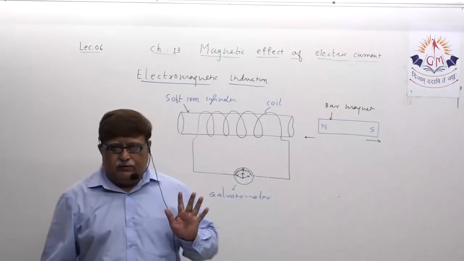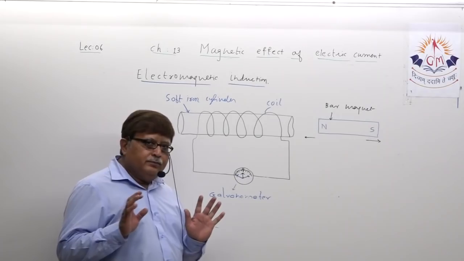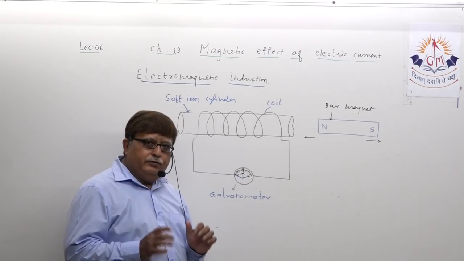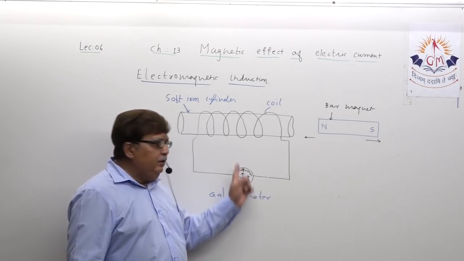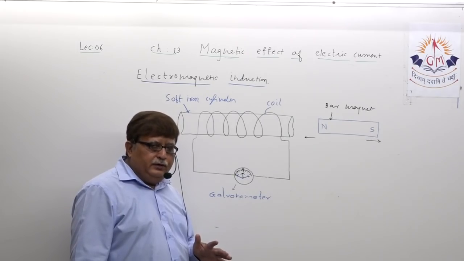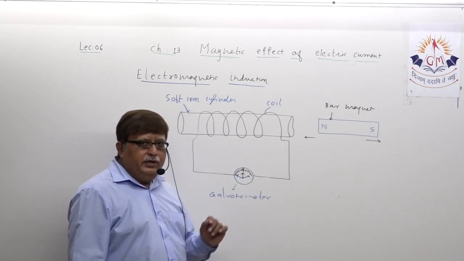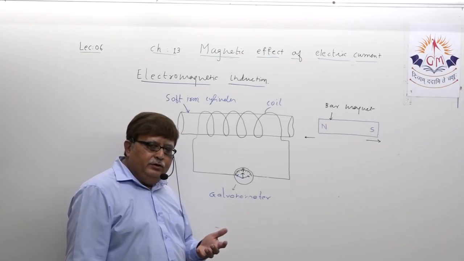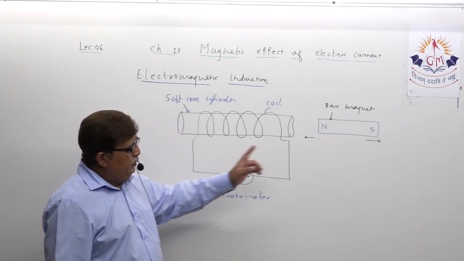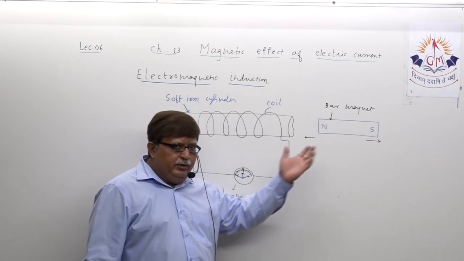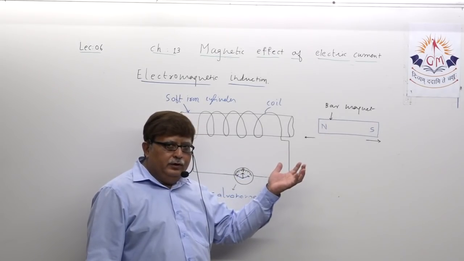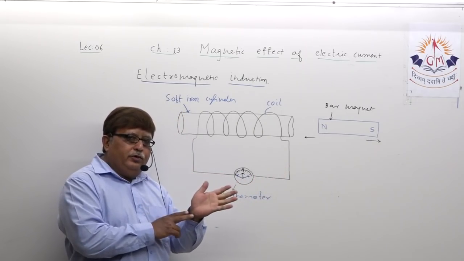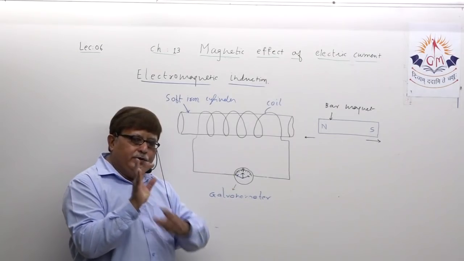That means one thing is clear, that when the bar magnet is stationary, no current is detected in the coil of the wire. Even though the magnet is near the coil, no deflection of the pointer can be seen. But the moment you move the bar magnet towards the coil or away from the coil, keeping the coil stationary, you will both times see the deflection of the pointer, once rightward and once leftward.